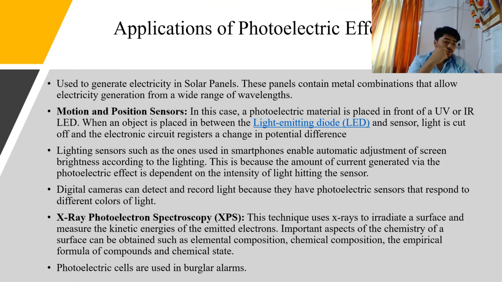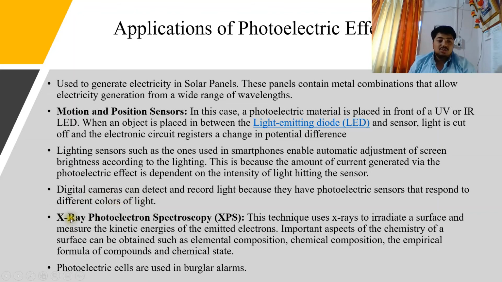But when you see it with the naked eye, you won't be able to see it. When you see it through the camera, you are able to see it. How does this happen? This happens because our eyes are not able to detect infrared rays. But digital cameras have the ability to detect them and show them as an image on the screen. Hence, digital cameras can record light because they have photoelectric sensors that respond to different colors of light, and also to IR light, which our eyes can't directly.